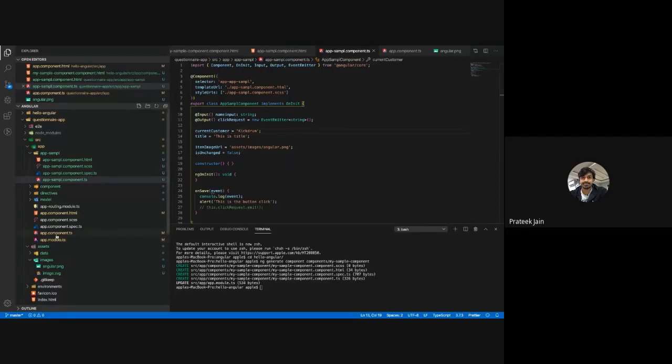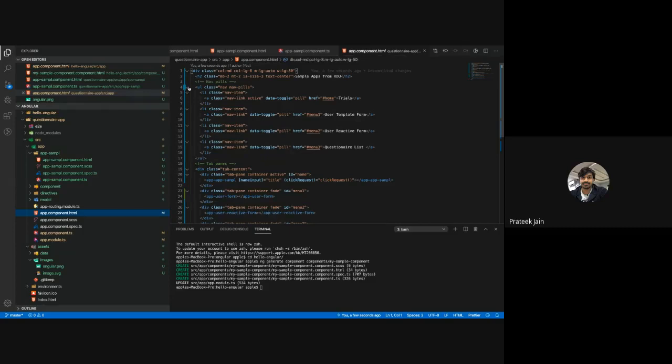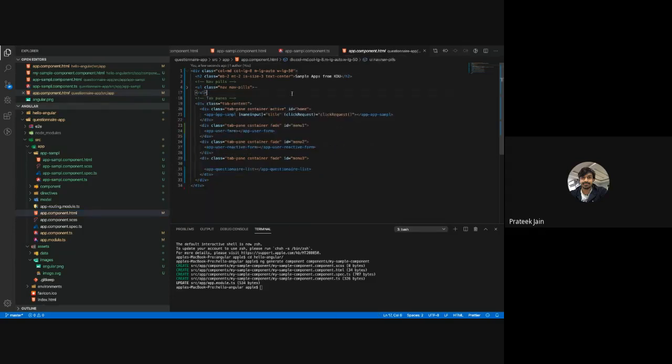So just imagine I have this component, app sample. The way I have shown you how to use this app sample is by calling it in my app HTML file, where I have called this here in line number 21. The way I'm passing this thing is name input. What do you think this is right now? I have just told you this is something called property binding, because we have a square bracket beside this name input property.